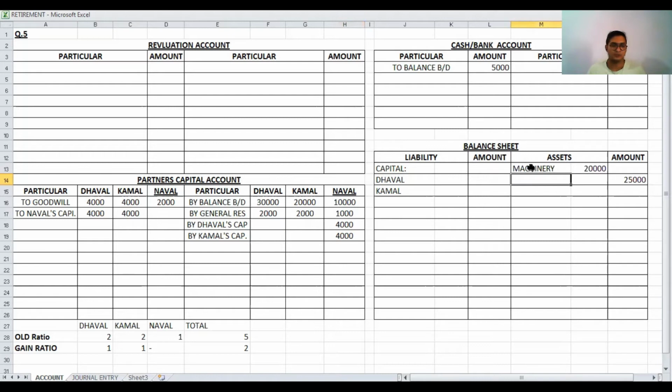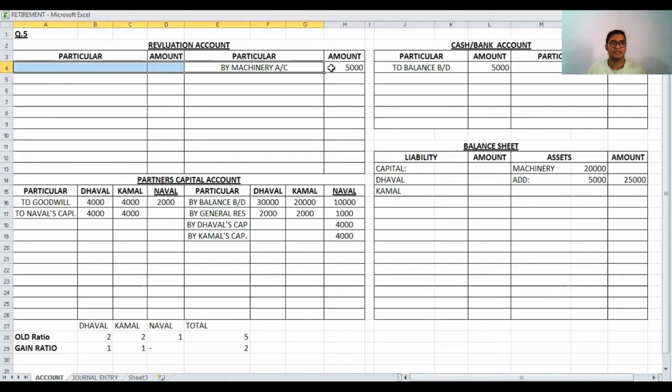It means we can say that add 5,000. So here we can say that 5,000 increase. So the second entry for machinery: in revaluation account credit side, 5,000 by machinery account.